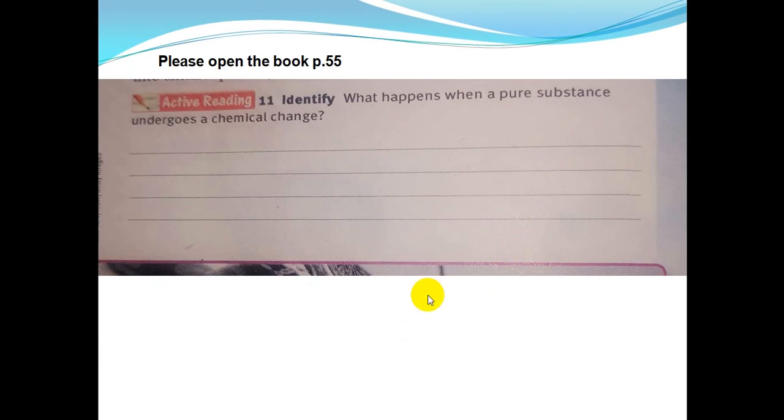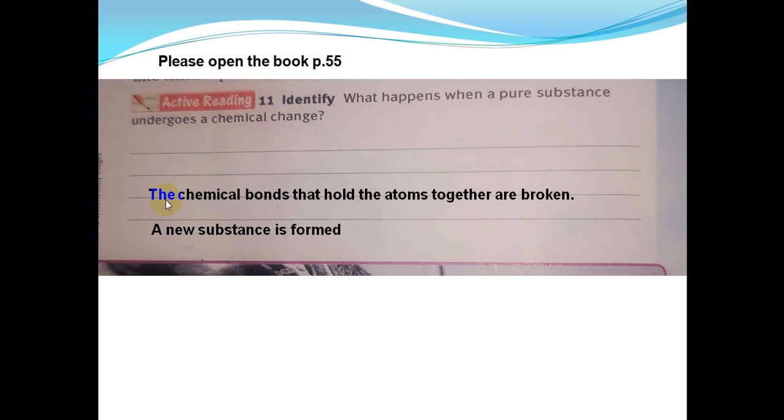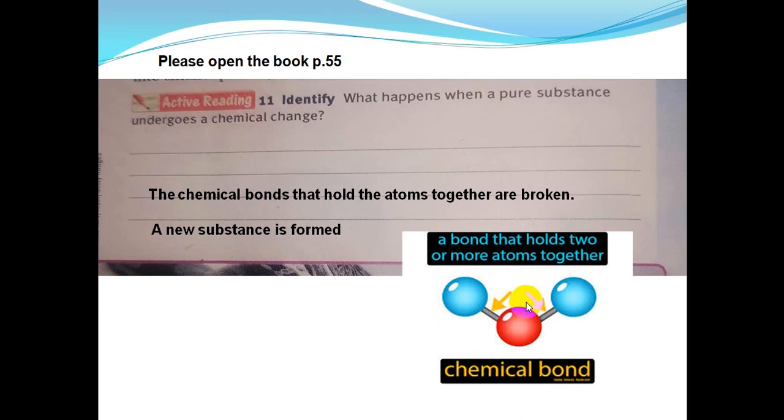So question 11 on page 55 is asking, identify what happens when a pure substance undergoes a chemical change. If you remember, what will happen after chemical change? Yes, the chemical bonds that hold the atoms together are broken. A new substance is formed, like here. The chemical change will break down the bonds between the atoms. We said that between atoms we have a connection called a chemical bond. By chemical change, the bond breaks down and the two atoms will separate or move away from each other.